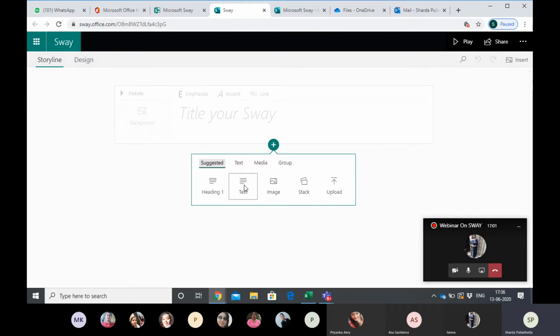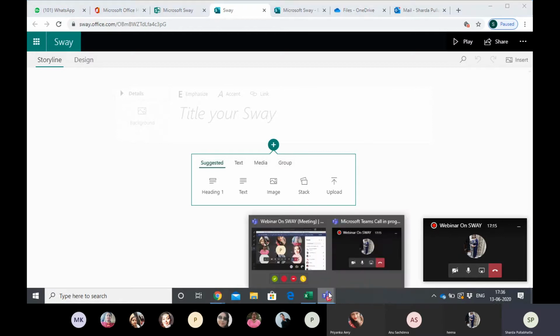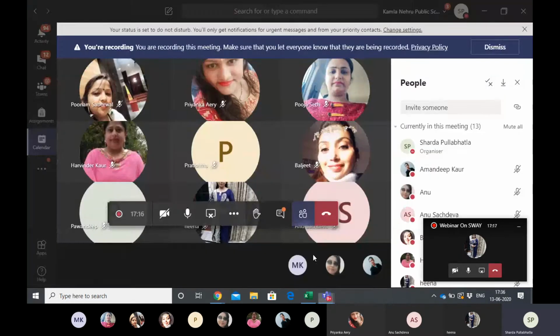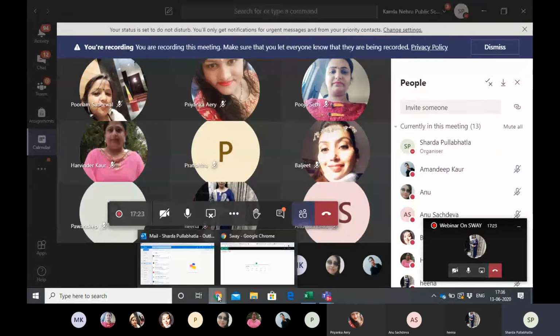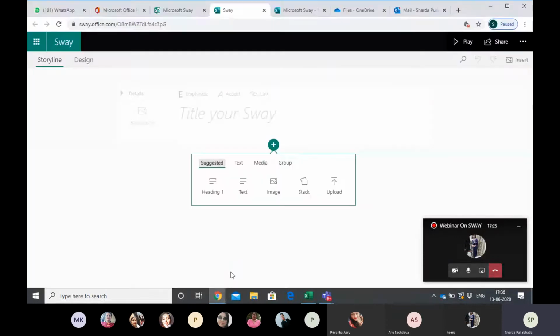A heading page, a text page, an image, a stack, or you want to upload something. Stack actually means you have to insert more number of pictures, like your album. If you have an album with so many pictures one after the other, and you keep it in the form of an album, it looks like a book. So this would also look like a book wherein you can turn the pages and see all the pictures separately. That's called a stack.